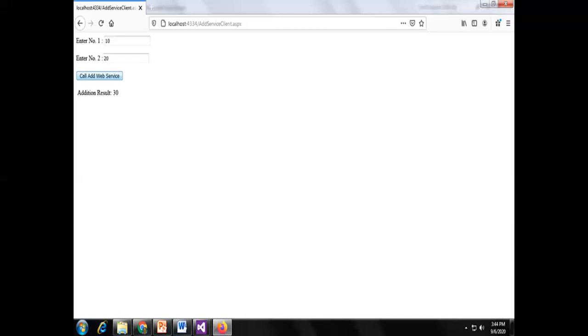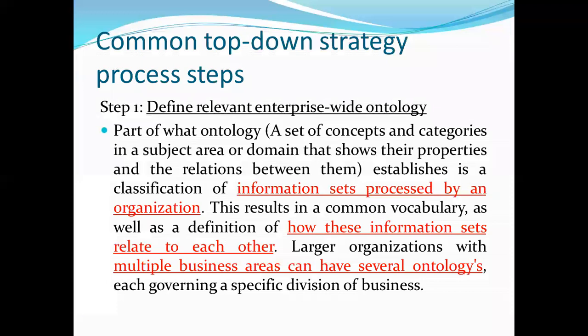So I have covered the strategy with the help of an example. Let us see the steps. The common top-down strategy process steps: we have already seen all the development steps with the help of the example, so you will easily understand the steps. The first step is to define the relevant enterprise-wide ontology.